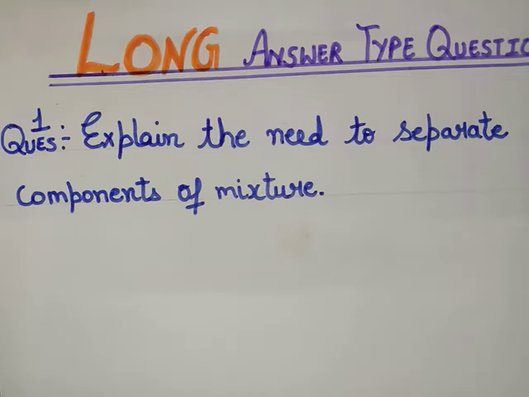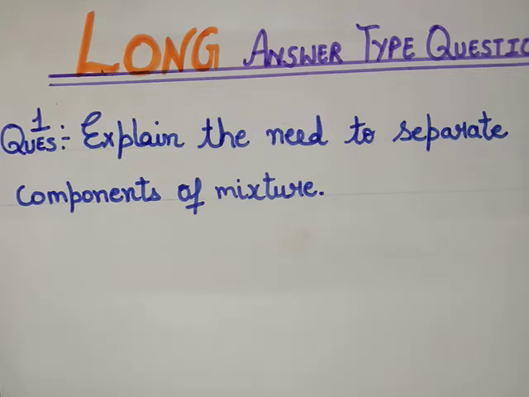Come to new line, put first heading. First heading is to remove undesirable substances. Write its explanation. Separation is done to remove the unwanted components from a mixture. For example, your mother removes stones from pulses and rice before cooking. Full stop.